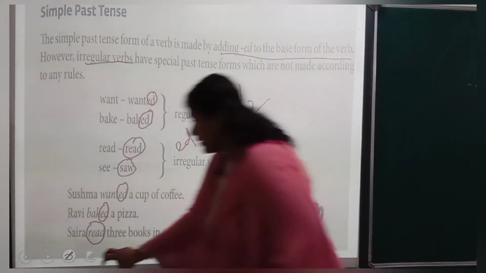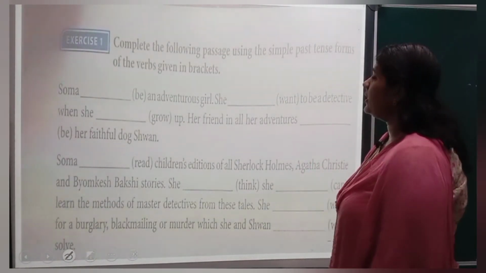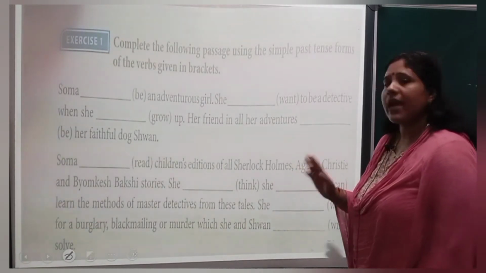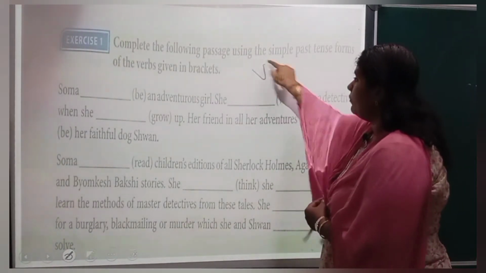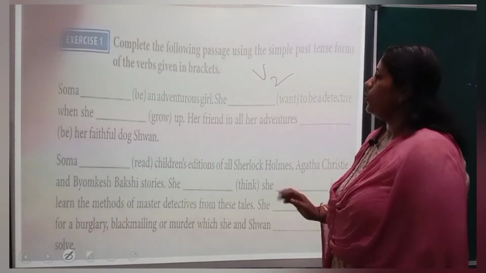Okay? Next. Moving on to exercise 1. Complete the following passage using the simple past tense forms of the verbs given in brackets. You have to just write the V2 form in this. Which form? V2. Simple past tense. Okay.